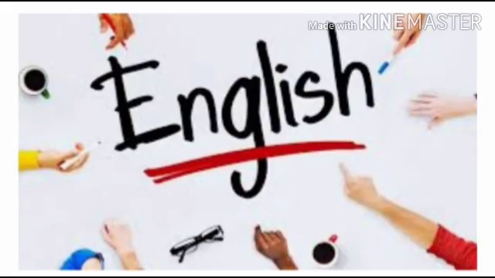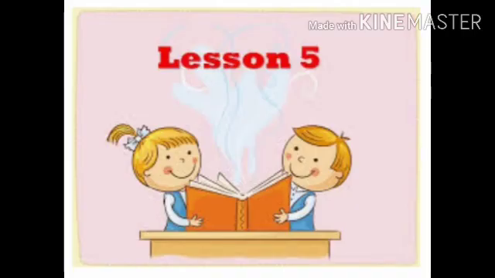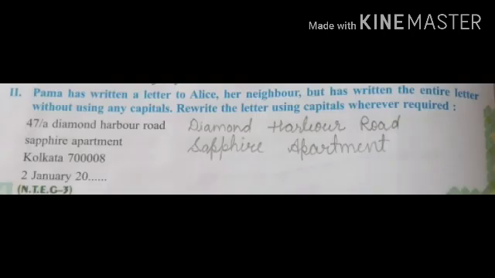Today again we are going to take English first, chapter 5. Today we will do the second part of this chapter. Yesterday we finished one exercise and the explanation as well. But today we will do the second part of first exercise. See here given, Pama has written a letter to Alice, her neighbor, but has written the entire letter without using any capitals. So rewrite the letters using capital wherever required.